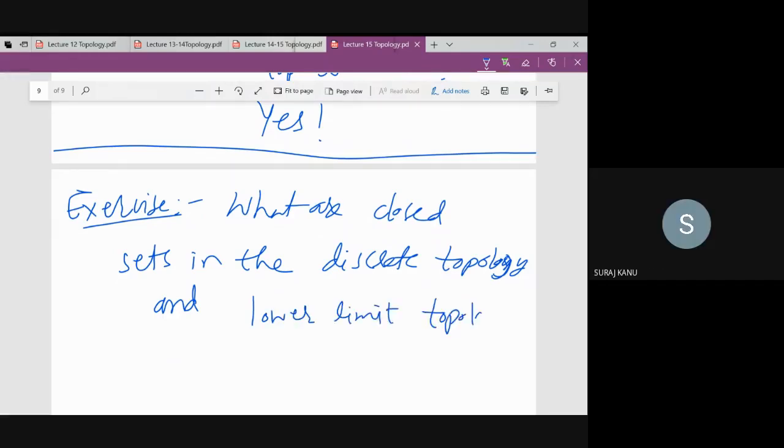A student says that in the discrete topology there will be only two, since everything is open, so only phi and the power set of X will come. Every subset is open, so its complement is also open. Every set's complement is also a subset of X, so every set's complement is also open. Therefore every set is also closed. So think about this. We will discuss in the next lecture.